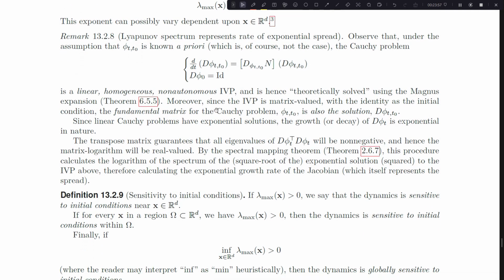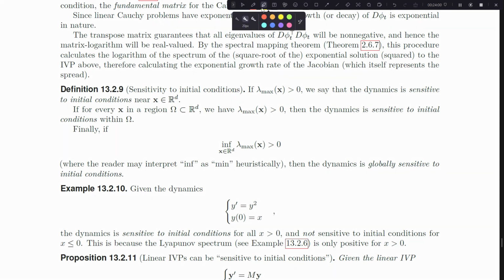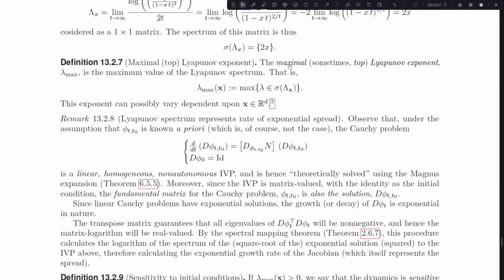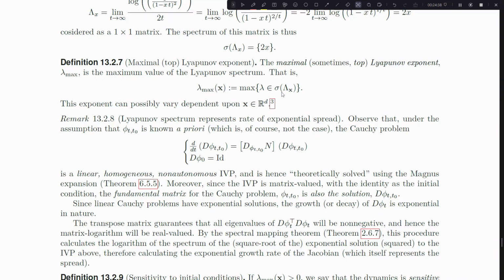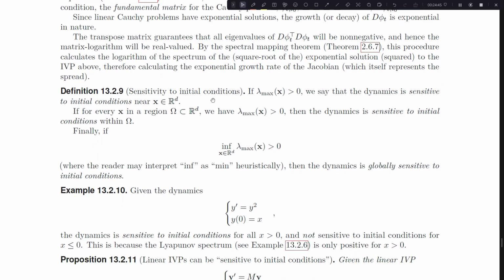And so what we get out of this is we define sensitivity to initial conditions as: if the maximal Lyapunov exponent is strictly positive, we call ourselves sensitive to initial conditions at that point, and in fact near that point because of the way continuous functions work. And so sensitivity to initial conditions, mathematically speaking, is all dependent on this number, lambda max, which we have defined as the very top number in the eigenvalues of that Lyapunov matrix, or the very top number in the spectrum of the Lyapunov matrix. That's what it would mean to be sensitive to initial conditions.